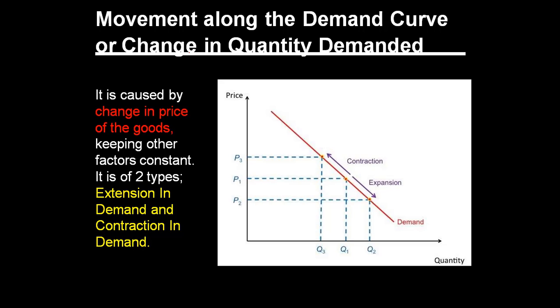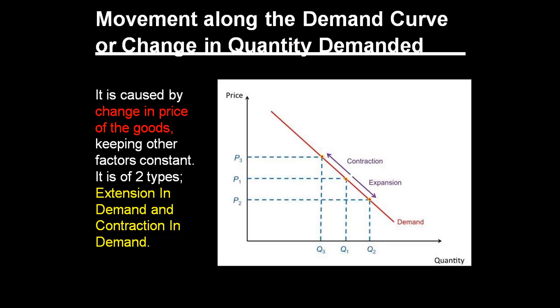So when there is change in quantity demanded, there is movement, and when there is change in demand, there will be a shift.